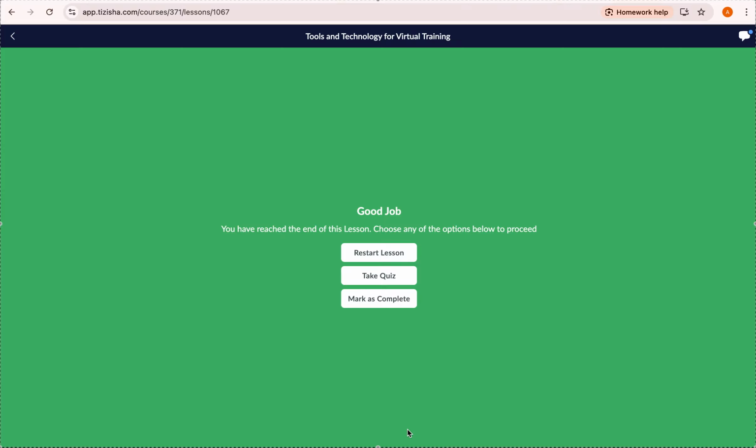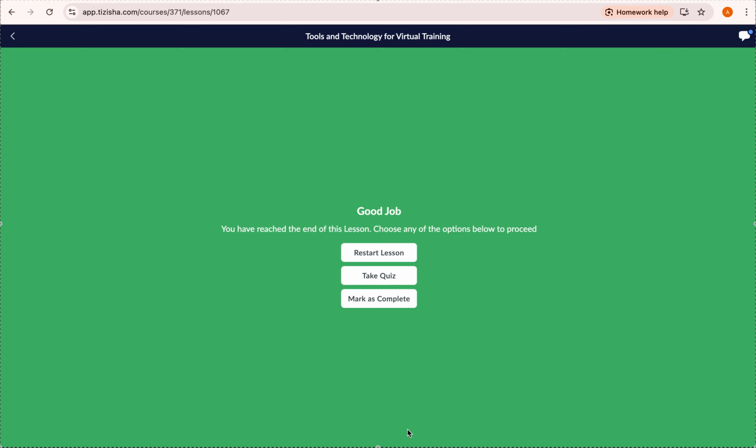Once I get to the very last slide for this lesson, I get 3 buttons: restart lesson, take quiz, and mark as complete. For every lesson that has a quiz, always make sure to take the quiz, because the quiz also takes part in marking whether you're fully complete with a specific lesson. If you skip the quiz, you won't get 100% completion. So you always have to take quizzes.